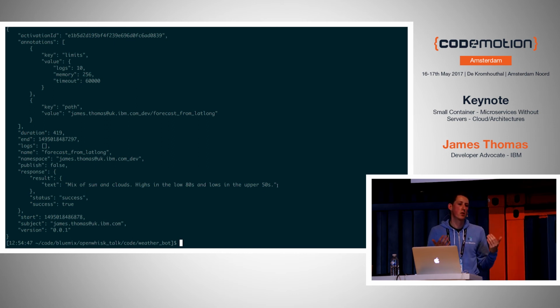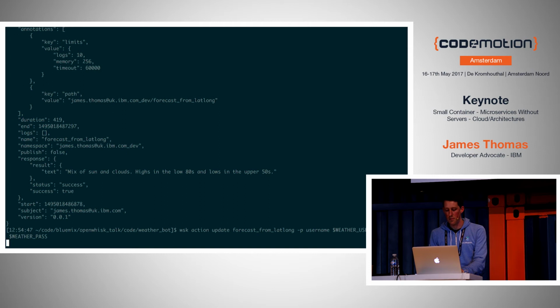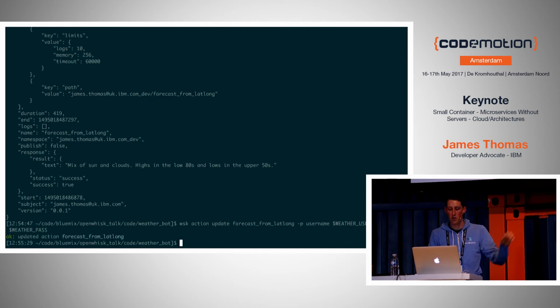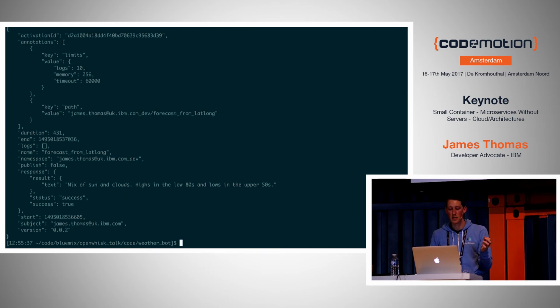Now, if you're using serverless functions, you often end up just calling third-party APIs and services and stitching them together. So you need to manage the credentials for those services. You can pass them in as part of the request, but that's a bit of a pain. So one of the things you can do in OpenWhisk is store your credentials with the function and get the platform to pass them in automatically. I don't want to pass in my username and password every time. So what I'm going to do is say update. Now the parameters are stored on the platform, and if I invoke it again, I can get rid of the username and password, just pass in the latitude and longitude, and now the credentials are stored automatically.